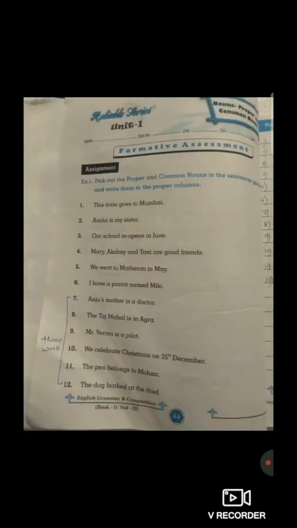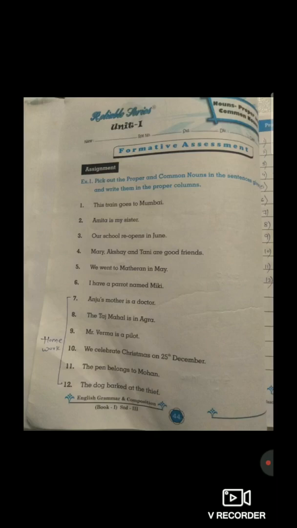So students, the very first question is, pick out the proper and common nouns in the sentences given below and write them in the proper columns. So students, total 12 sentences are there, right? From first to 6, I am going to give you the answer so that you can understand how to write the answer.